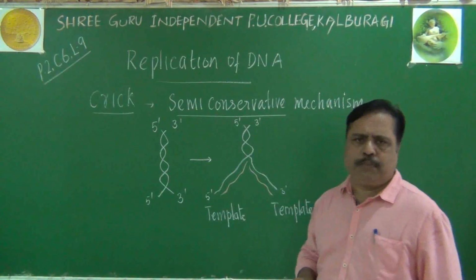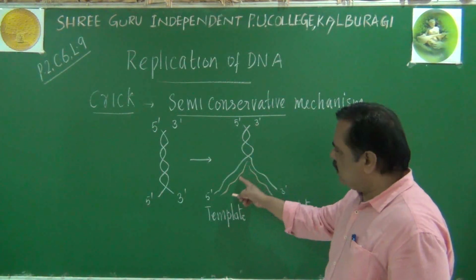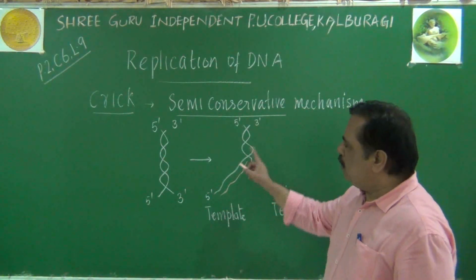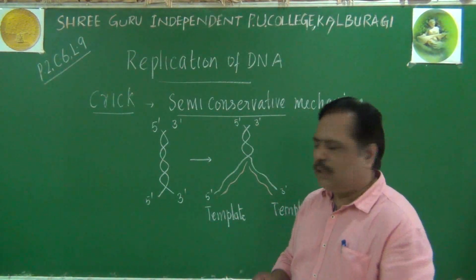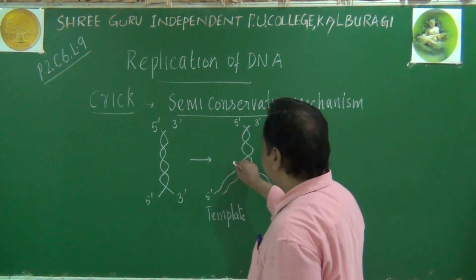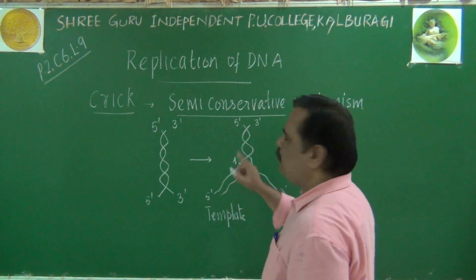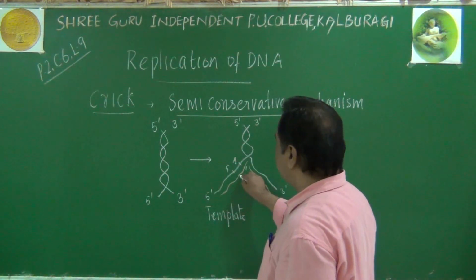Remember one interesting point. Crick told that the newly synthesized polynucleotide chain will be complementary to the parental template. For example, if adenine is here, opposite, only thymine can come and pair here. If guanine is here, here cytosine.